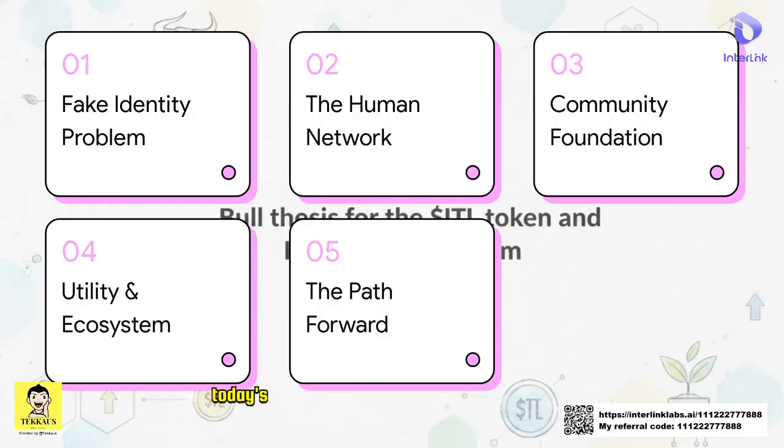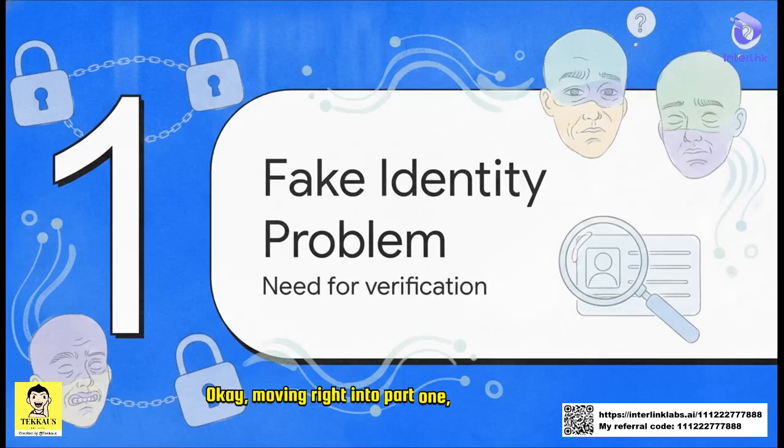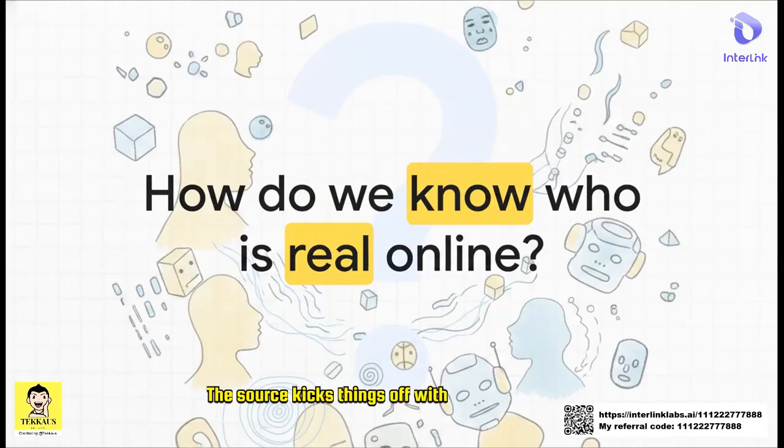For today's agenda: the fake identity problem, enter the human network, community foundation, token utility and ecosystem, and finally, the path forward. Okay, moving right into part 1, the fake identity problem, understanding the absolute need for verification. The source kicks things off with a pretty massive question. How do we actually know who is real online anymore?